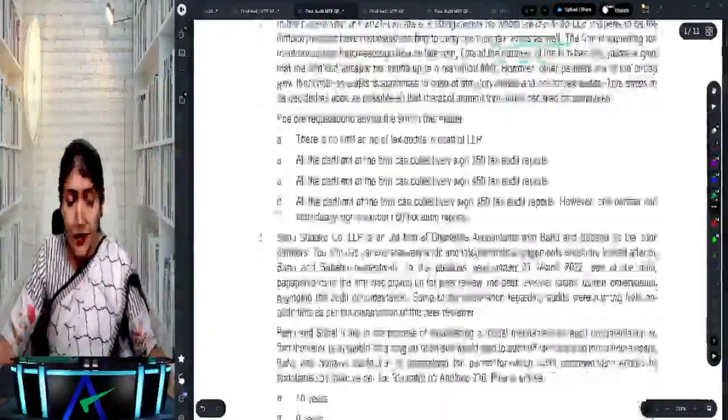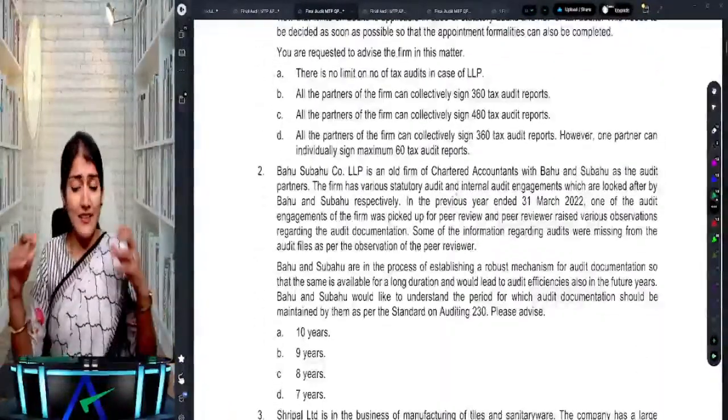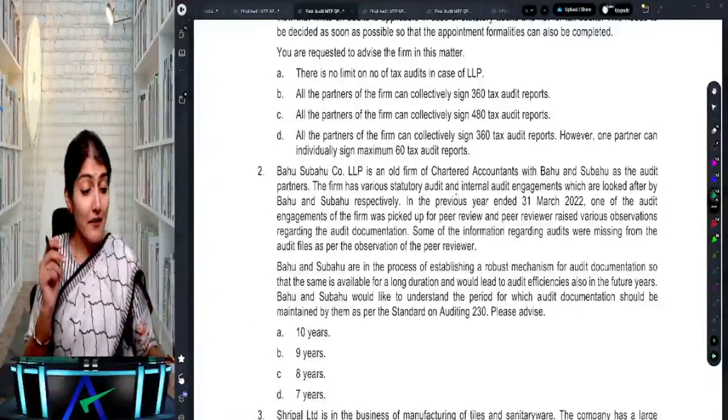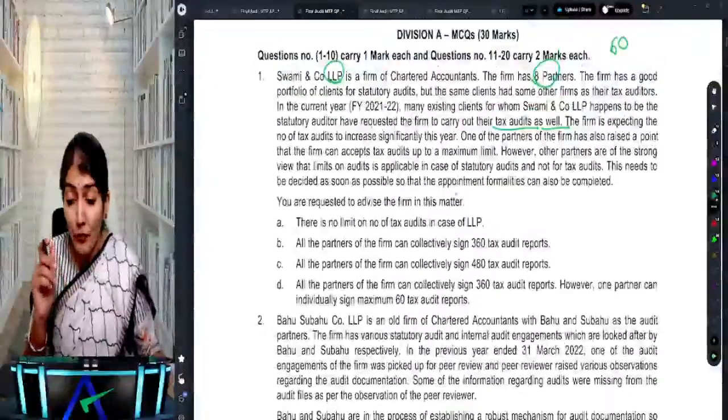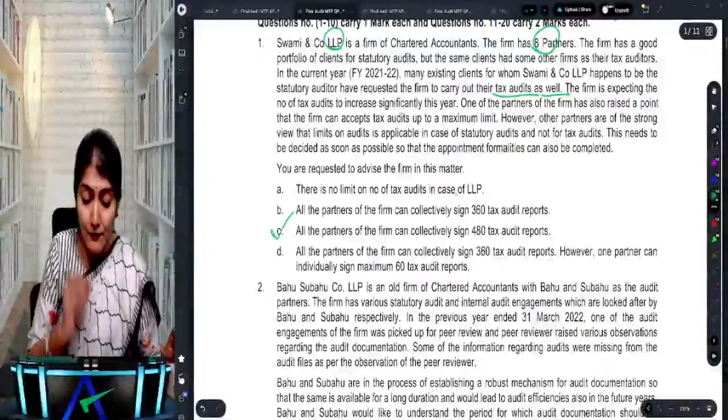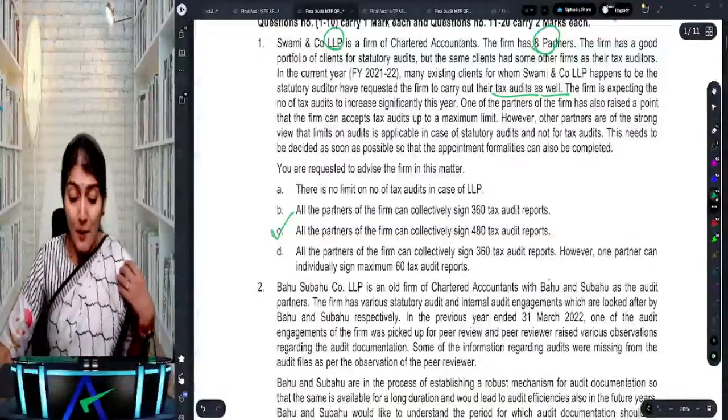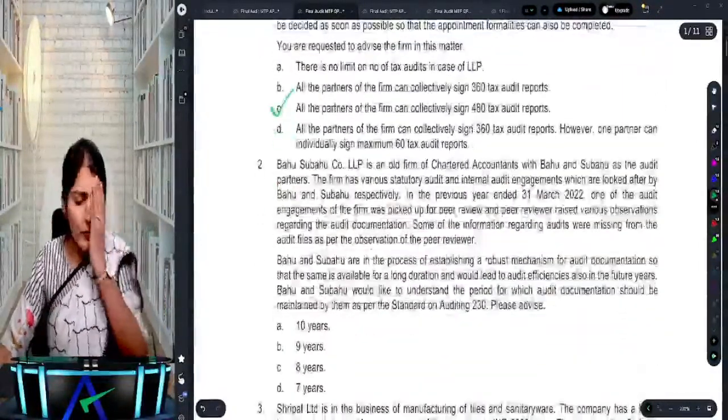All the partners can collectively sign 360. No, all the partners can collectively sign the 480 tax audit report, right? 480 tax audit report. Bahu and Subahu is an audit firm, old firm.